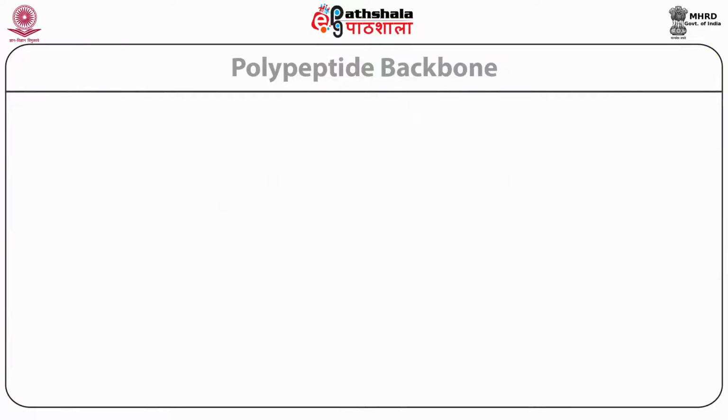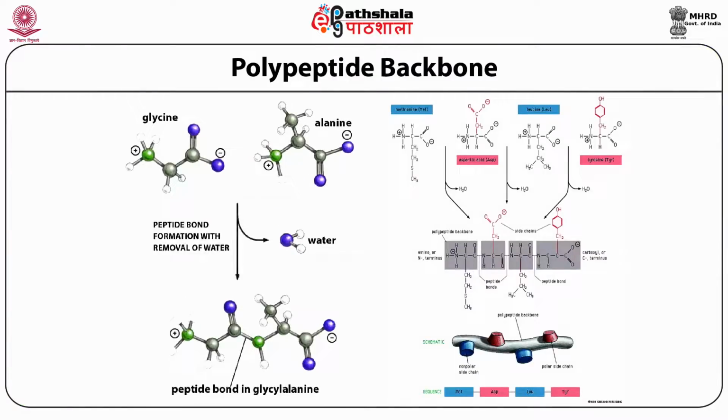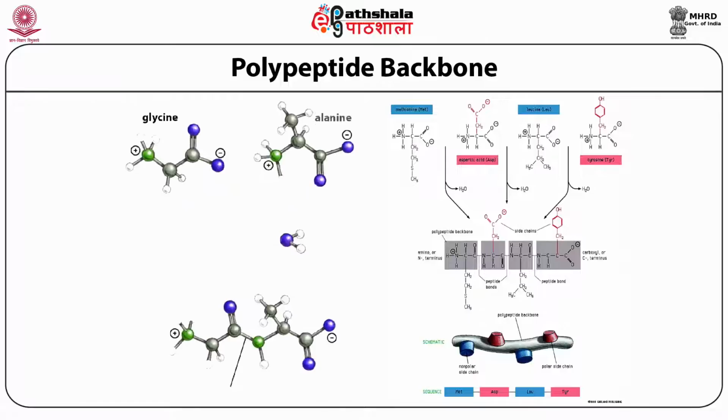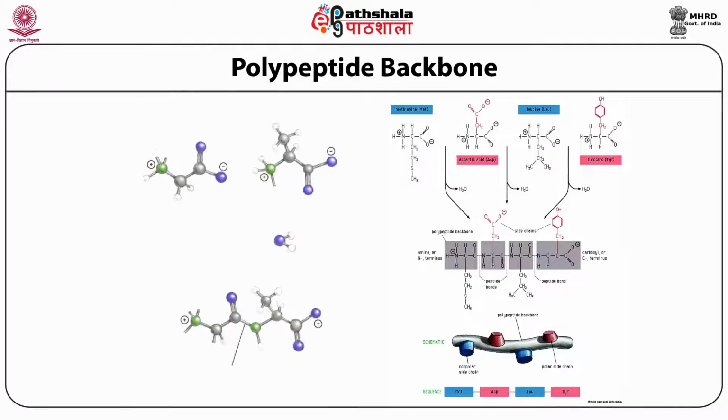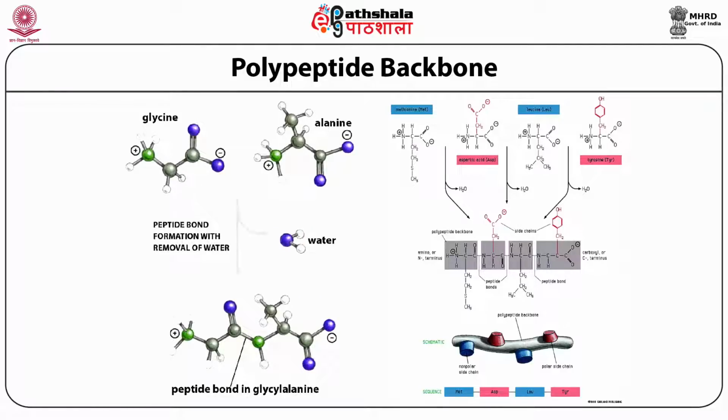Proteins are made up of 20 amino acids linked by peptide bonds. The polypeptide backbone is the repeating sequence of N-C-C, N-C-C in the peptide bond. The side chains, the R groups, are not part of the backbone or the peptide bond. Two amino acids combine to give a peptide, and a larger number of amino acids gives a polypeptide, also known as a protein. For example, glycine and alanine eliminate water to form glycylalanine, a kind of peptide bond.